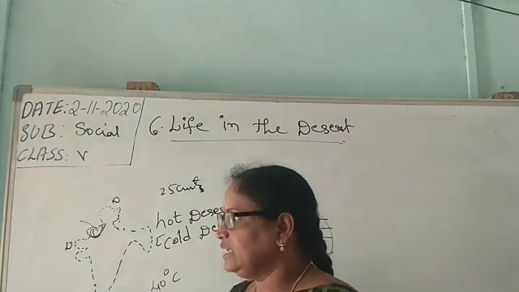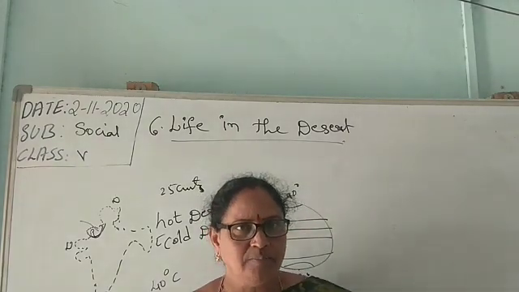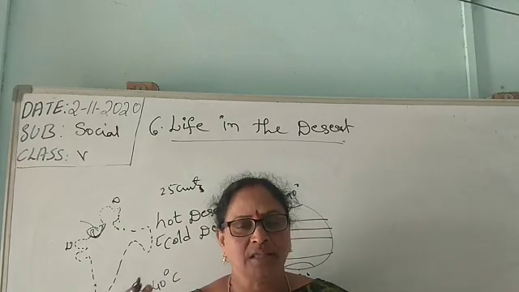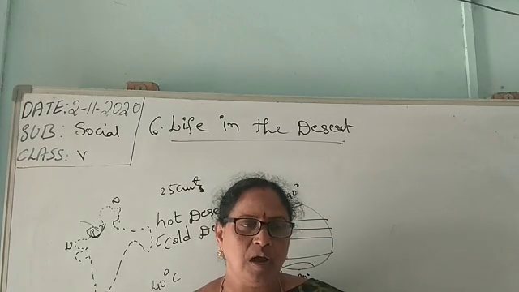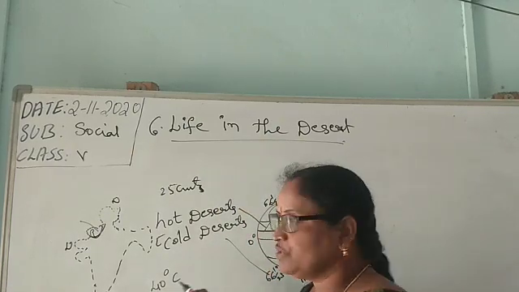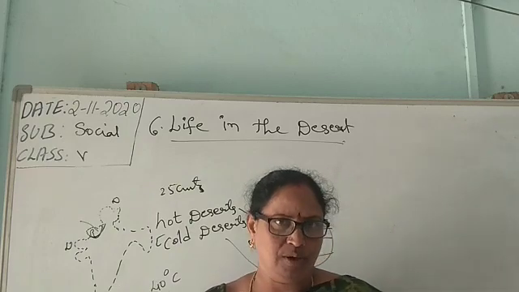It means the days are very hot, and the temperature may go to more than 50 degrees. And in the night hours, it falls down to 10 degrees. It is very hot and then very cool. This is not very suitable for human beings.